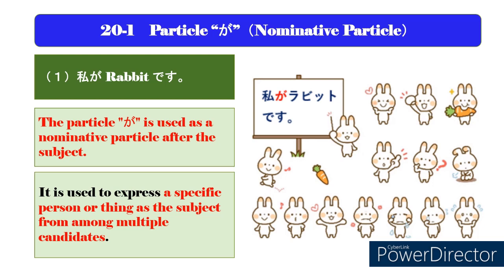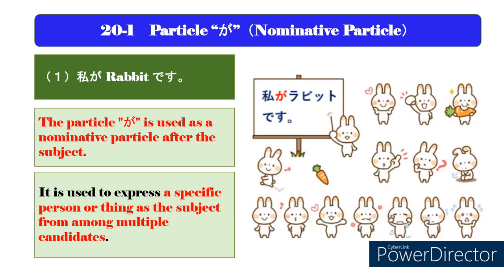First, let's study the usage of the particle ga. It is used as a nominative particle after the subject. The nominative particle is used to express a specific person or thing as the subject from among multiple candidates. If there are many people here and someone asks, "Who is Rabbit Boy?" you can answer, "I am Rabbit."